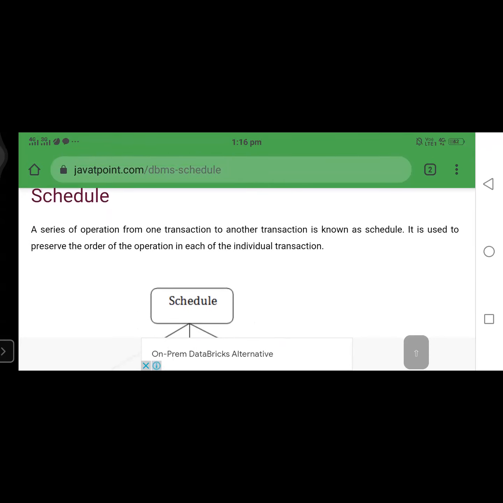Now let's see the screen. A series of operations from one transaction to another transaction is known as a schedule. After the completion of one transaction, another transaction starts. That is one type of schedule. In another type, the schedule is interleaved: before one process completes its execution, another process starts its execution.